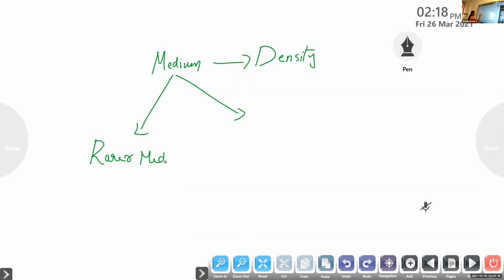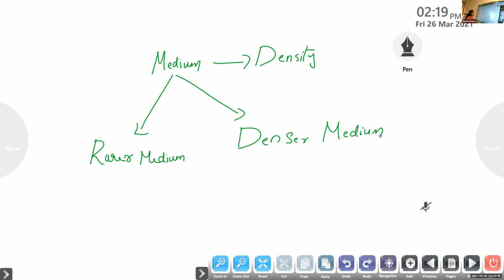The classification of medium based on their density. So based on density, we can classify the mediums into two. One is rarer medium and the other one is the denser medium.